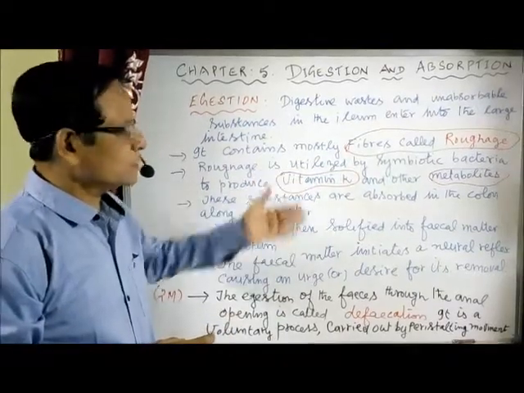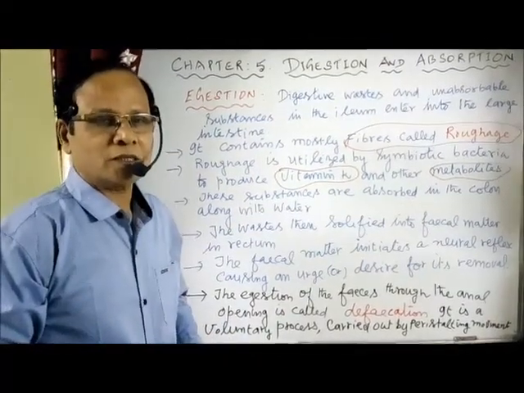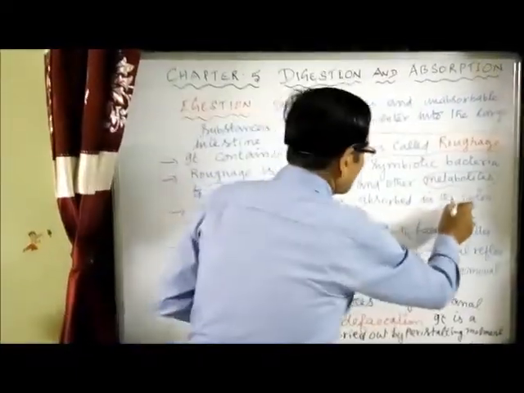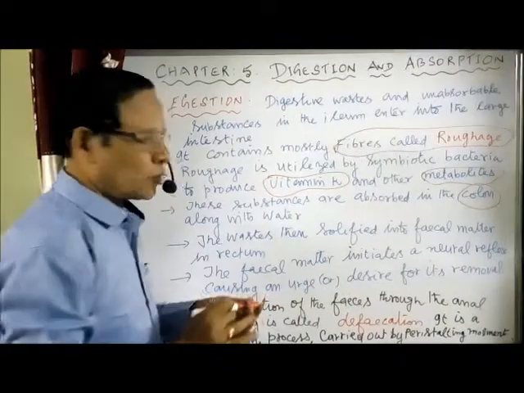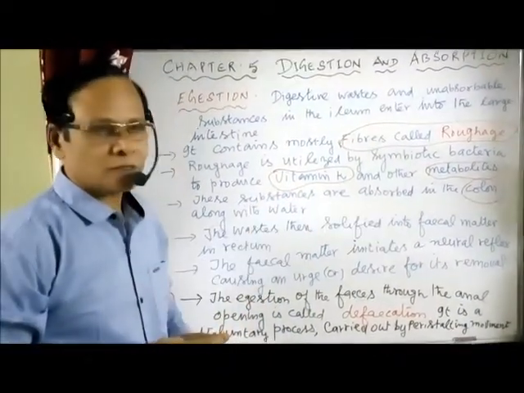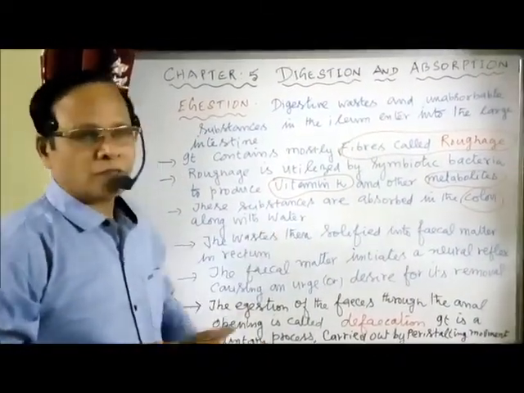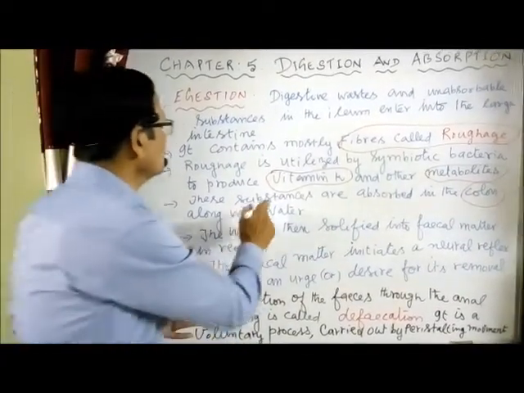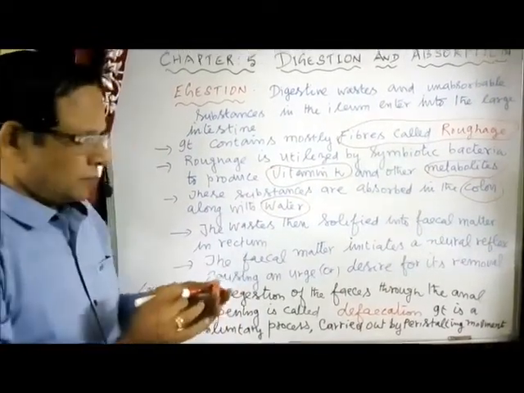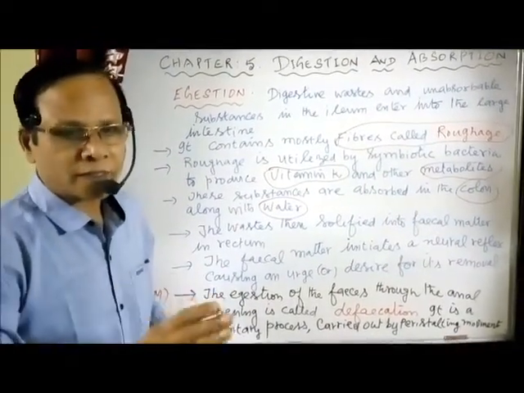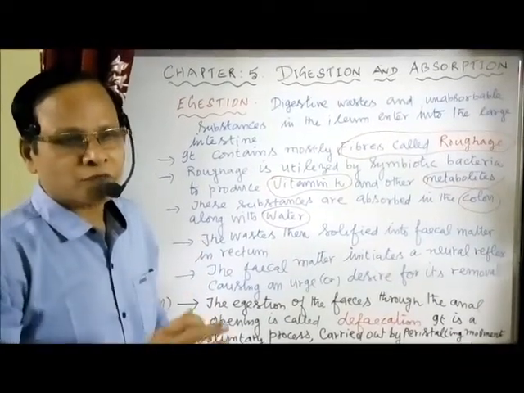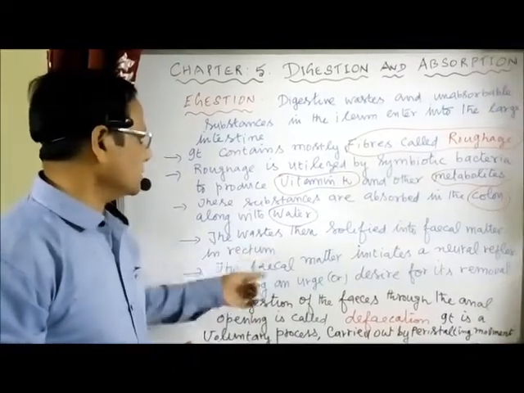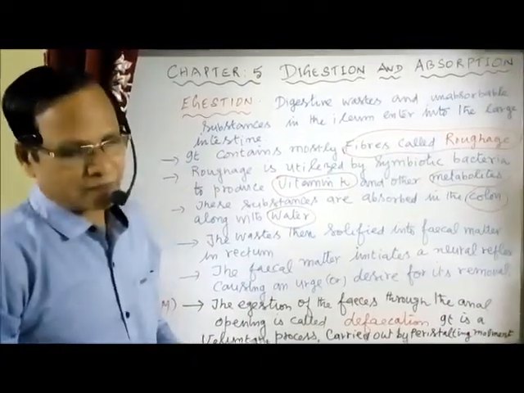Normally these substances broken down by symbiotic bacteria are absorbed along with water in the colon region. Water is also absorbed. Then the waste reaches the rectum, where it is solidified and stored for a while for its removal. So the waste is then solidified into fecal matter.